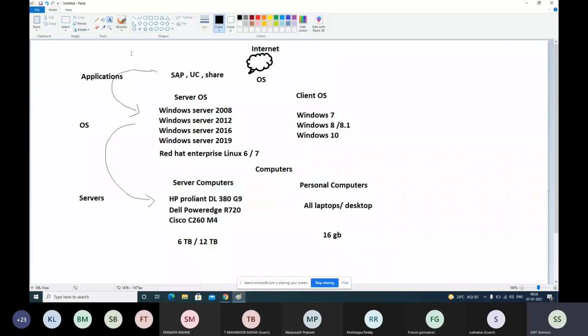Your mobile or laptop is connected to the internet. The website or mobile application which you are using, let's say these are the business applications, is connected to the internet. When you make a request from your mobile or laptop via the internet, it will go to the application first, and from that application it will go to the OS. From the OS it will execute that instruction on the computer, and the output will be displayed to you.